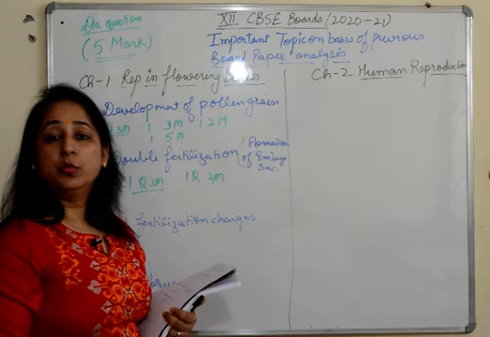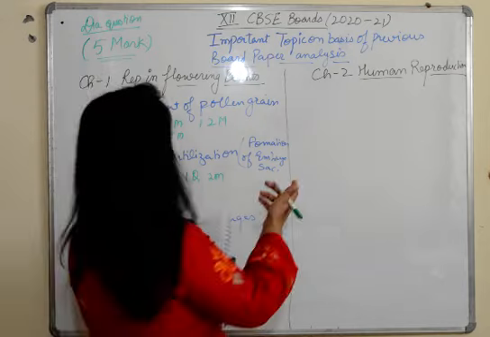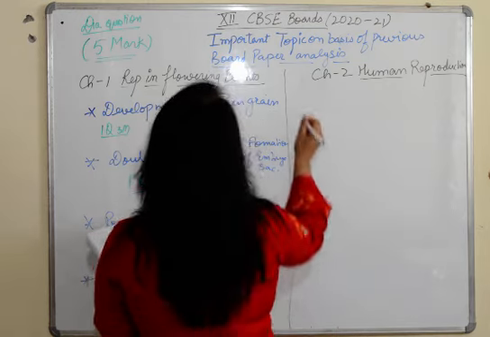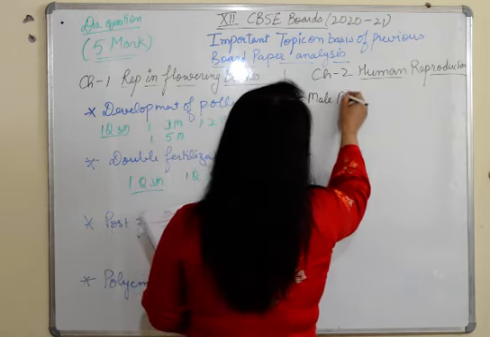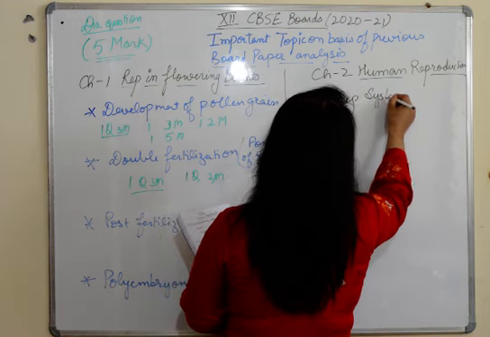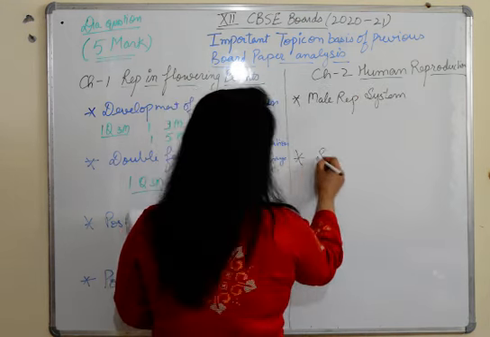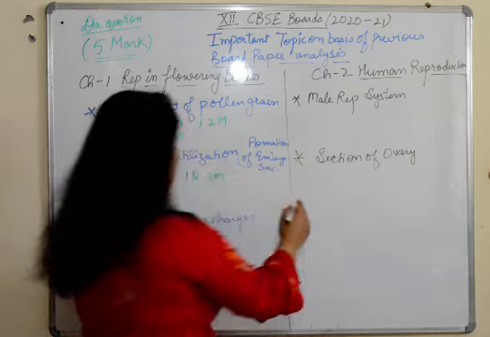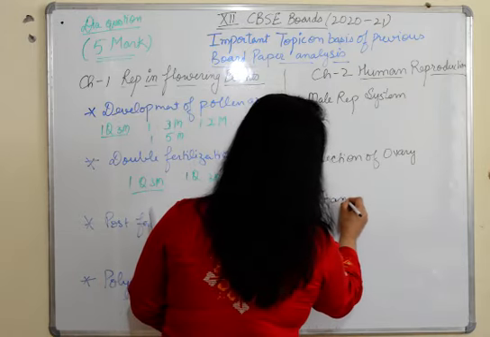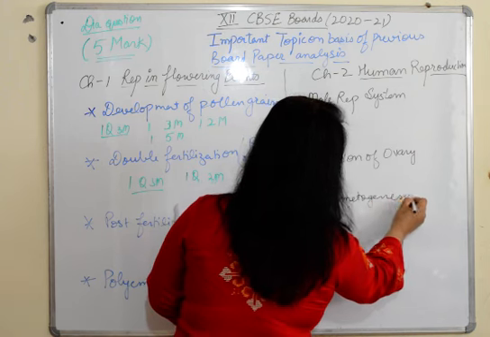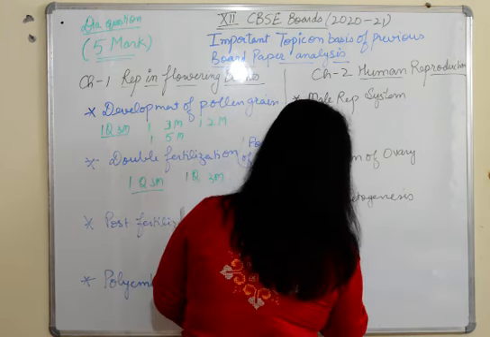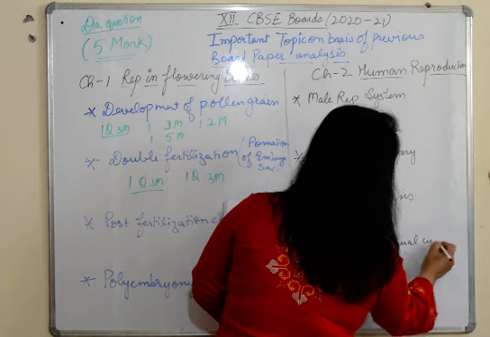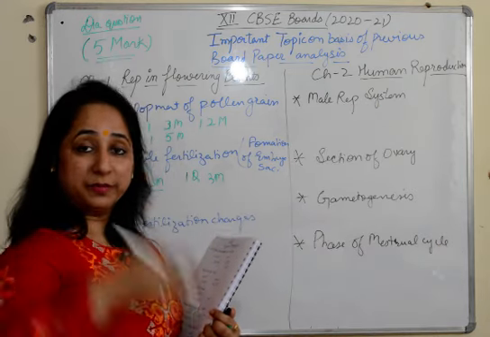Moving to the next chapter, that is human reproduction. Now in human reproduction, I'll mention the topics first. Male reproductive system, very important. Then we have section of ovary, basically the one where the process of ovulation is shown. Then we have gametogenesis, phases of menstrual cycle, very important. Why are they important? Because you have to learn them in a sequence, starting from the first to the last.